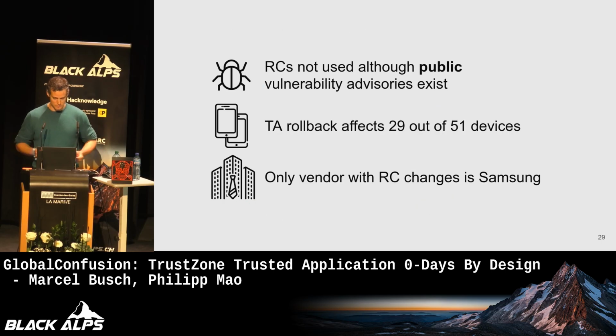So to sum this up, rollback counters are basically not used, at least not by large parts of the market. Even when publicly known vulnerabilities with more or less copy-paste, weaponized exploits are available from random GitHub repositories. From 51 devices we looked at, 29 had at least one trusted application where we could perform a rollback attack. And only Samsung on the newest flagship phones was one of the vendors who did something about rollback attacks.